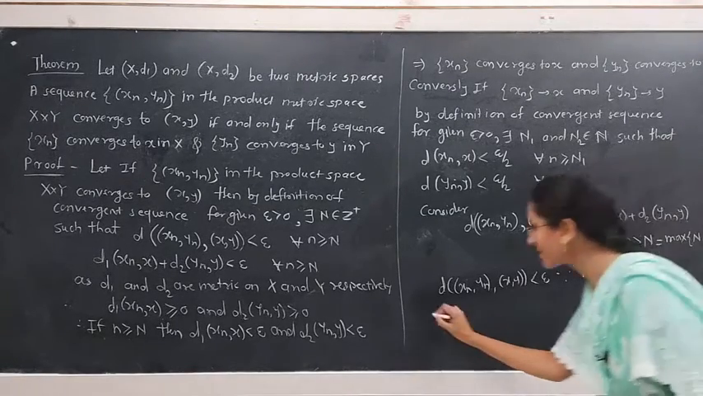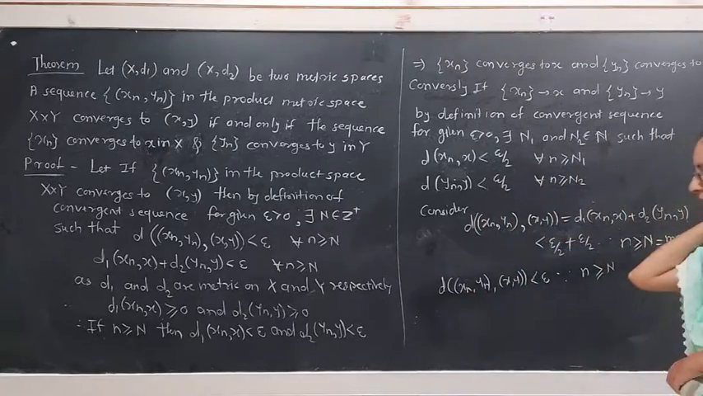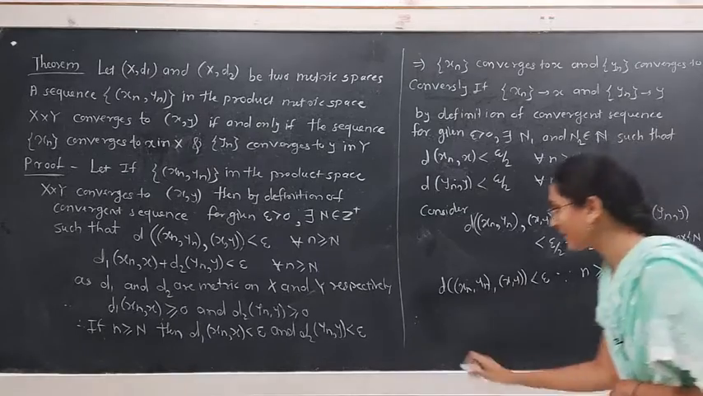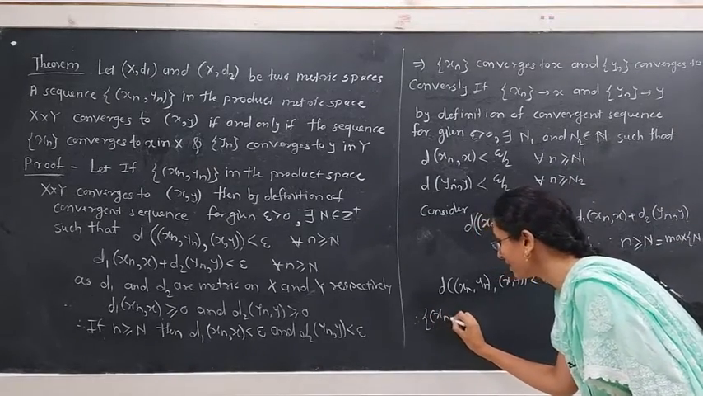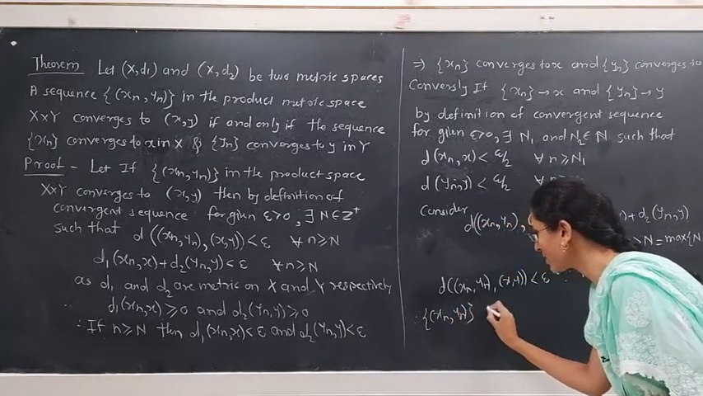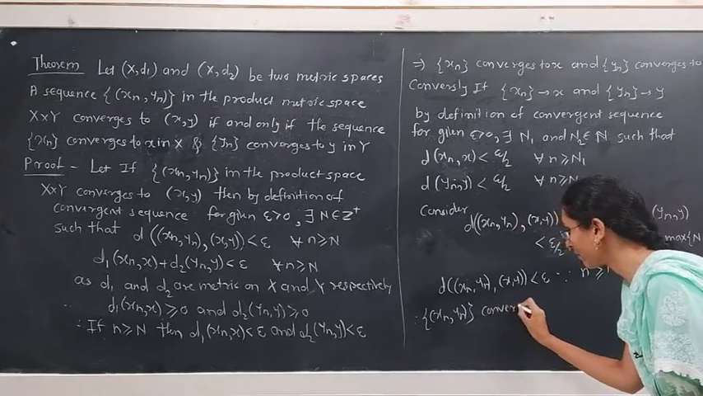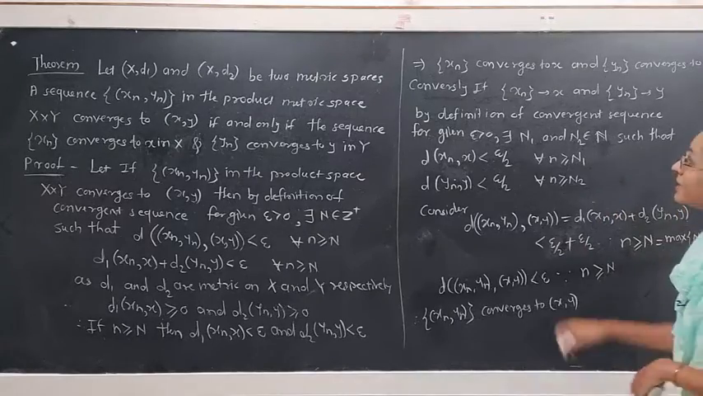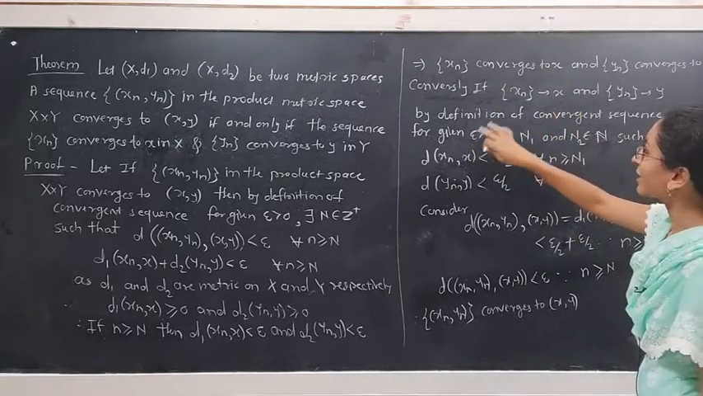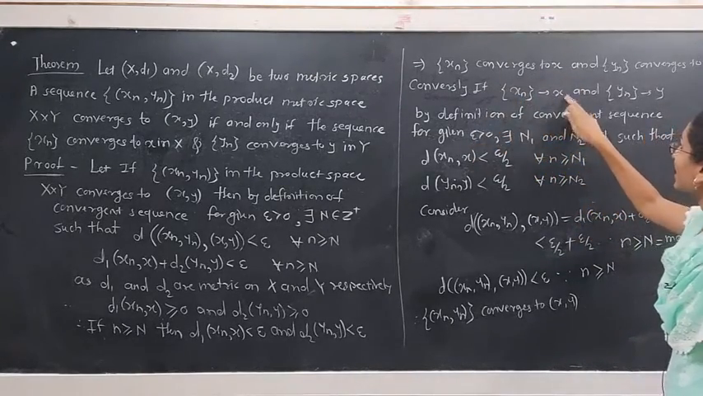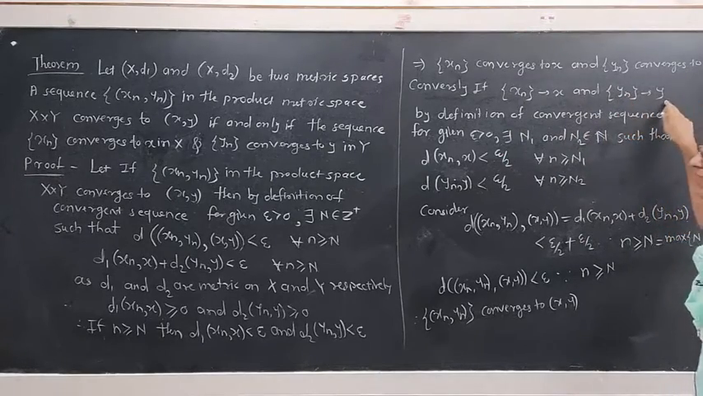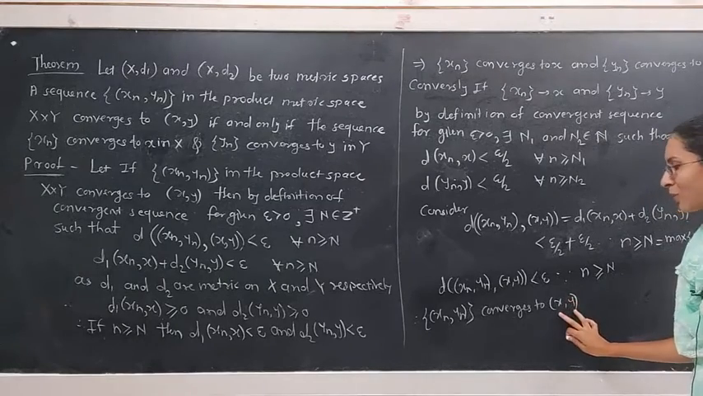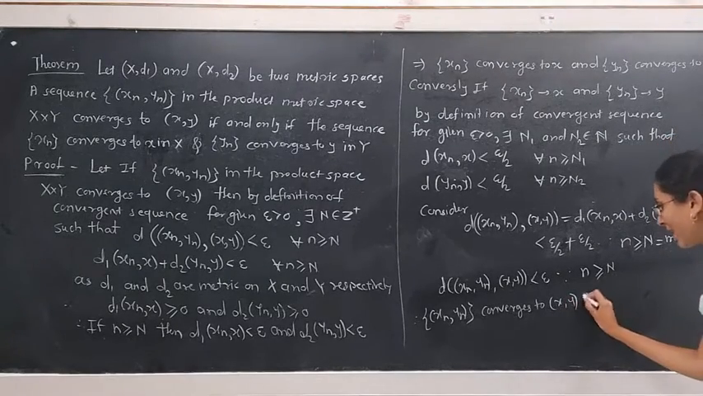So this is what the definition of a convergent sequence says. The sequence (xn, yn) converges to (x, y). Therefore the sequence (xn, yn) converges to (x, y). And as, by my assumption, xn converges to x in capital X and yn converges to y in capital Y, therefore this point in the form of an ordered pair belongs to X cross Y.